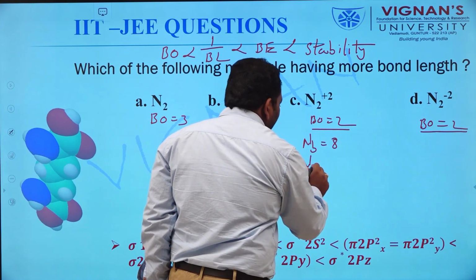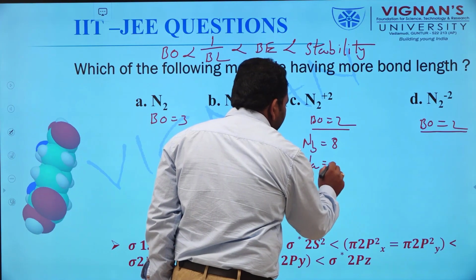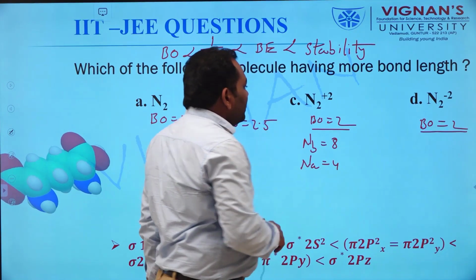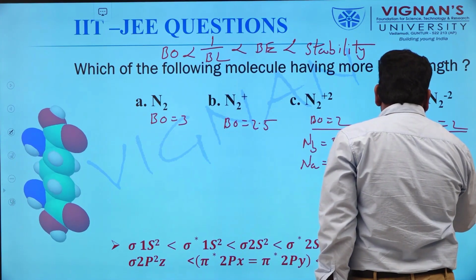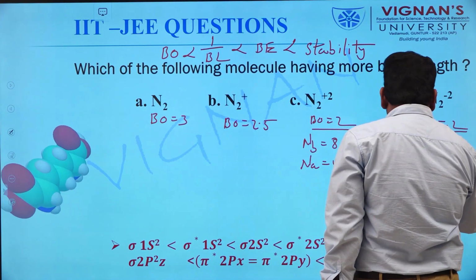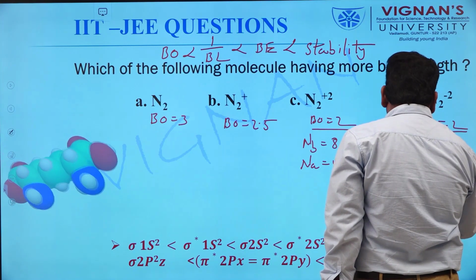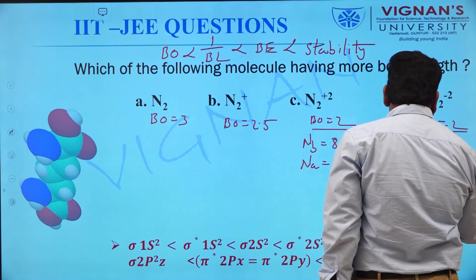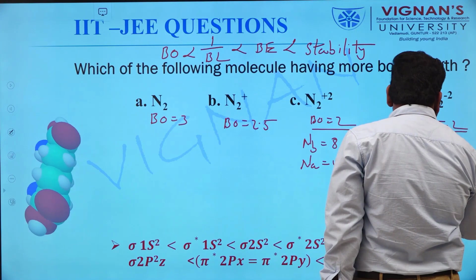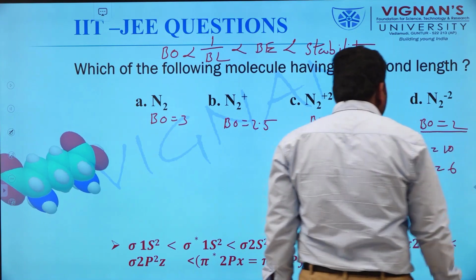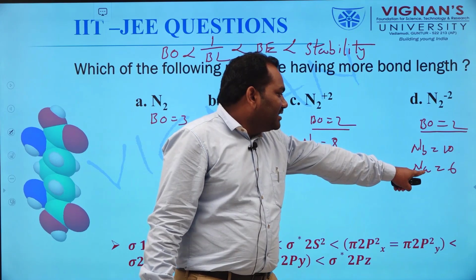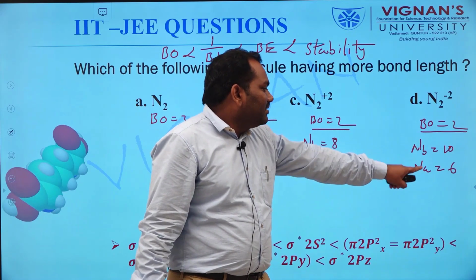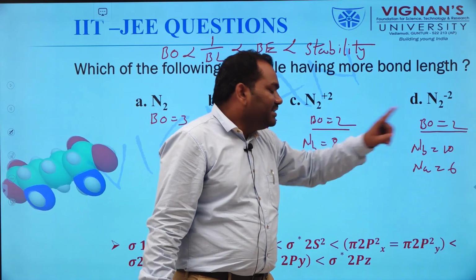Here in this case, the number of bonding electrons Nb is equal to 8 and the number of anti-bonding electrons Na is equal to 4. But in this case, Nb is equal to 10 and Na is equal to 6. So here the number of anti-bonding electrons has increased.